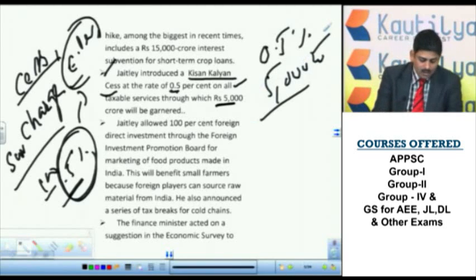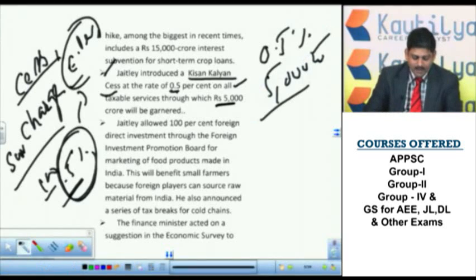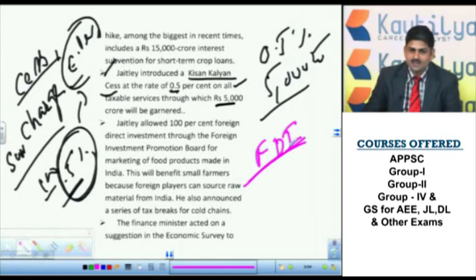Now, what is the other important thing that is introduced in order to help the farmers? FDIs. What are FDIs? Foreign direct investments. Again, foreign direct investments are subject to the regulation or the conditions of the Union Government. So in all sectors, FDIs are not allowed. That means foreign companies are not allowed to invest whatever amount they want. The government regulates those investments. That is known as foreign direct investments.